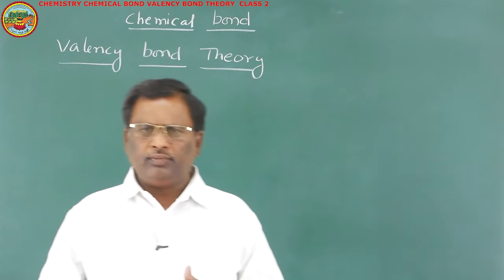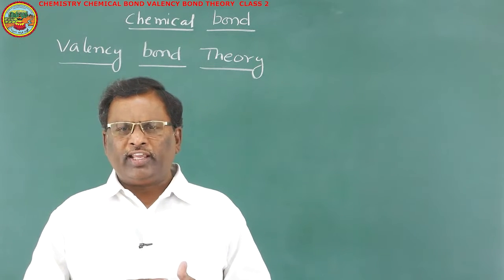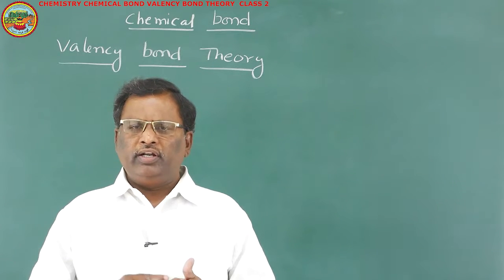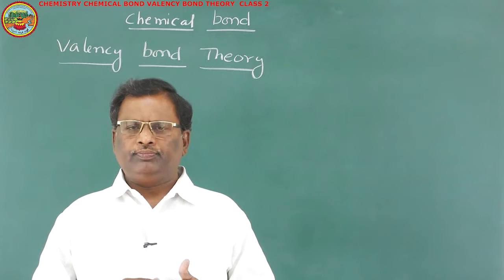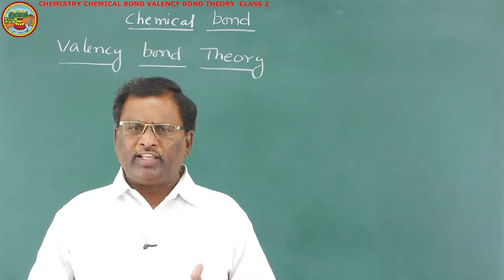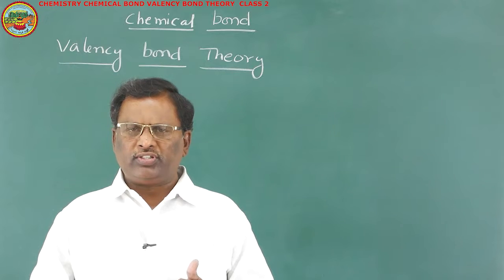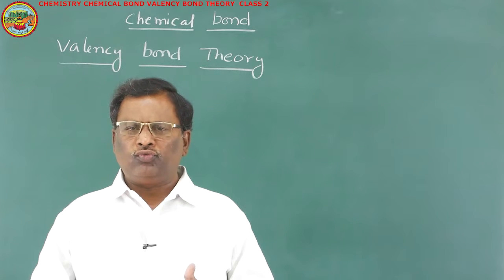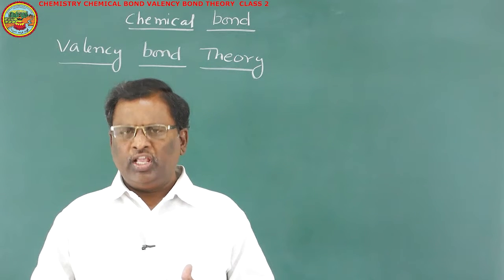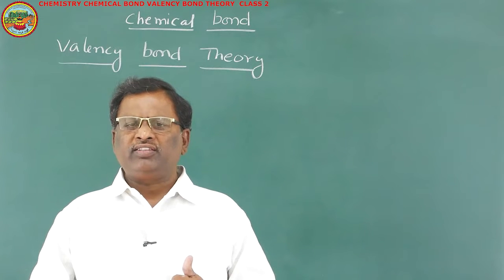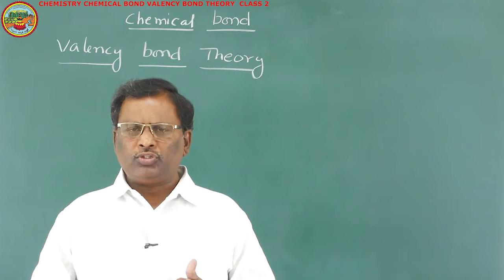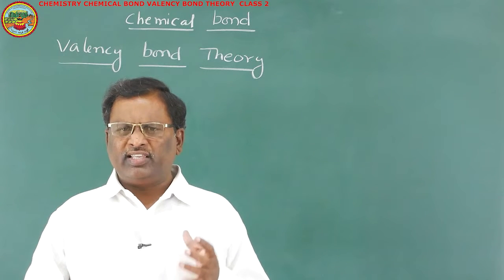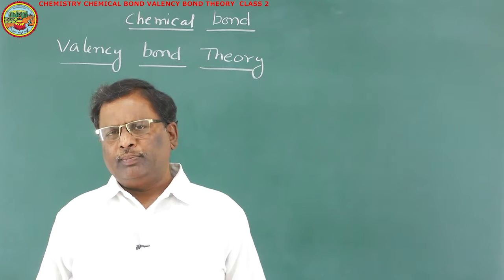Those factors are: it cannot explain the difference in the bond dissociation energies of different covalent bonds, it cannot explain the shape of molecules if more than two atoms are involved in a covalent bond to form a molecule, and it cannot explain the difference in the bond length of two different atoms when they are sharing the same pair of electrons. So all these things cannot be explained by the Kossel-Lewis theory.